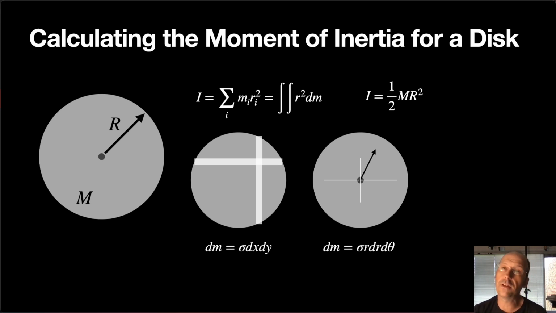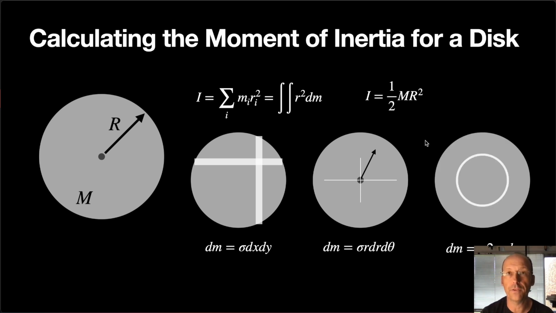Okay, so then there's another way, and this is the way. Oh, I covered up my face. That's fine. My face is more important than the dm. Okay. But this is the way that I do it in introductory classes. If you can find the moment of inertia for a ring, which is really easy, then you can just add up a bunch of rings.